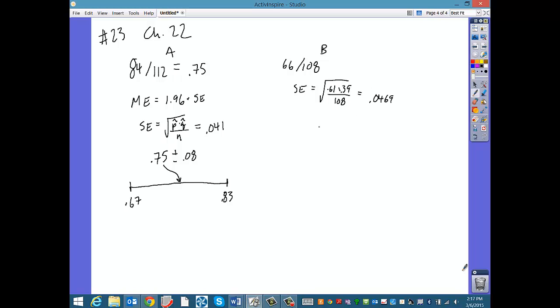And again, I think I rounded differently from the book, but I have 0.61 plus or minus 0.092. So that takes me from, like here, this is not going to be to scale, 0.518 to, and I'll do this one in highlighter, if it'll let me, up to 0.702, so that's like up to here.